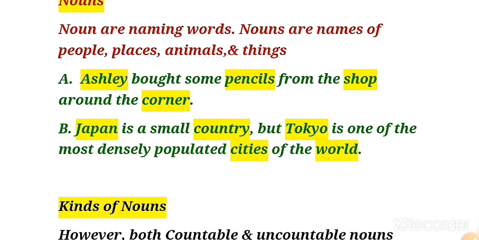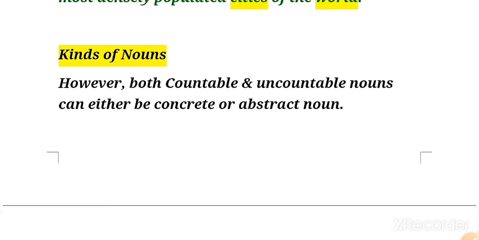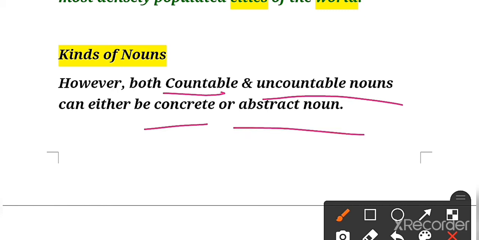Now we are going to revise kinds of noun. Children, here you can see written on your screen, kinds of noun. However, both countable and uncountable nouns can be either concrete noun or abstract noun. I want to say that both countable and uncountable nouns can be either concrete or abstract nouns. Clear? How? Let's understand.